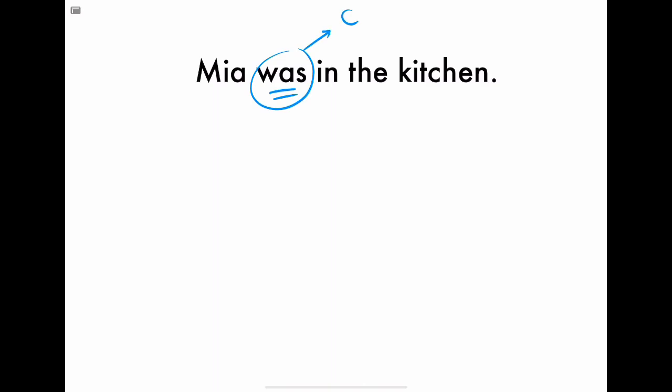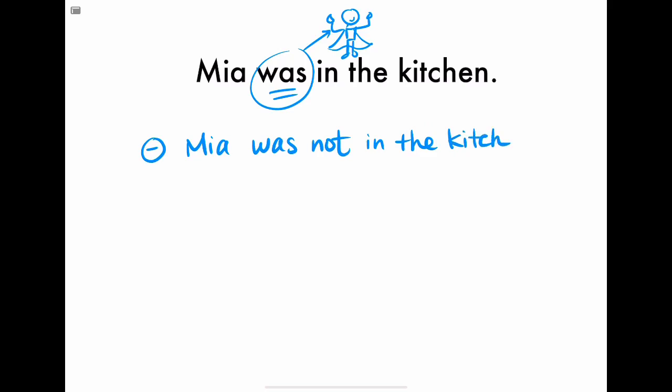The first example is Mia was in the kitchen. We have the verb was, which is a super verb, and it will not need an auxiliary to make negative and interrogative sentences. So the negative sentence is going to be Mia was not in the kitchen. Or we can also say Mia wasn't in the kitchen.